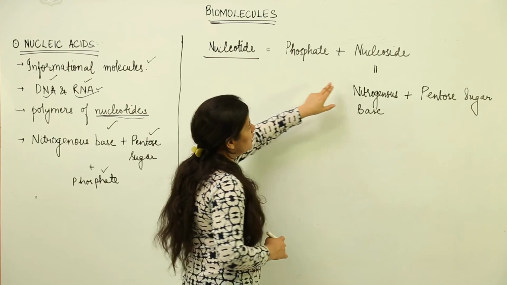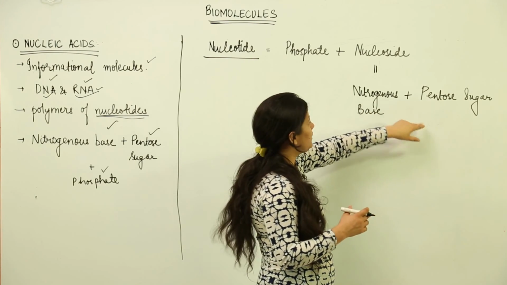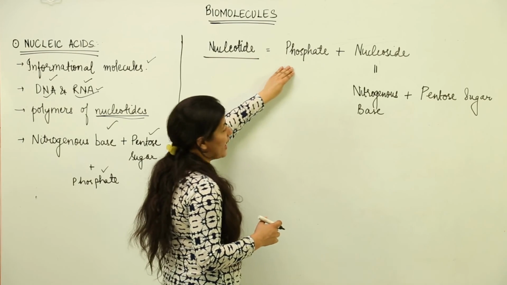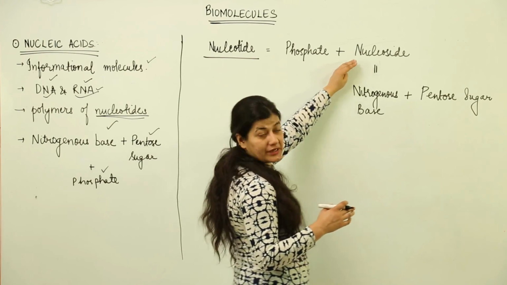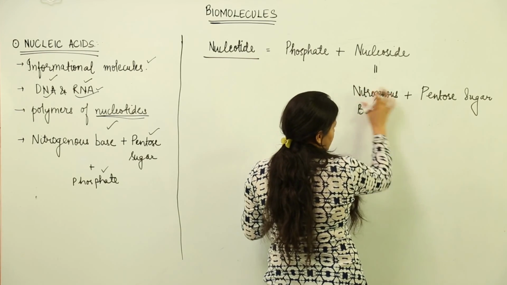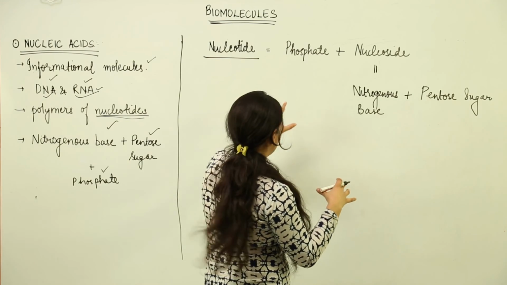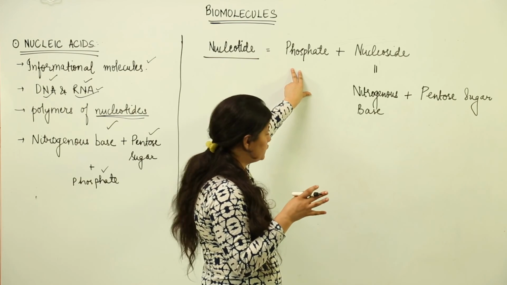So we have a nucleoside being a nitrogenous base and pentose sugar which are joined to each other, and then we have a phosphate group that comes and joins with the sugar of this particular nucleoside. Now let's see each one of the components of a nucleotide individually. As I told you, this phosphate would be formed by phosphoric acid.